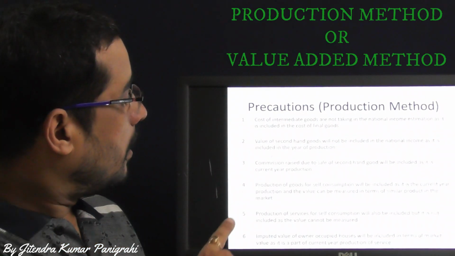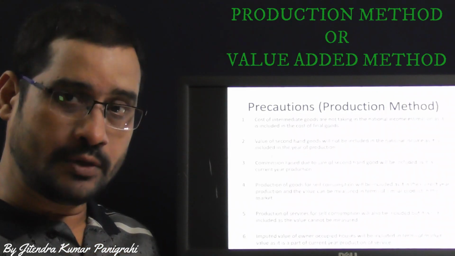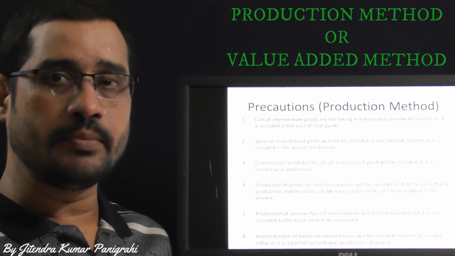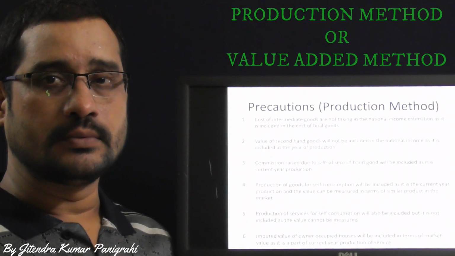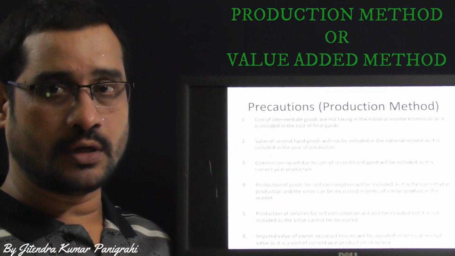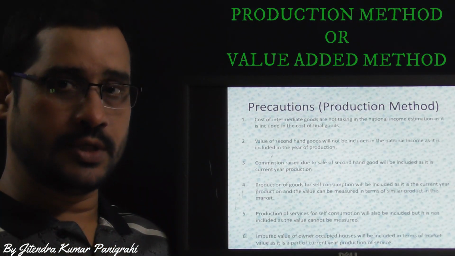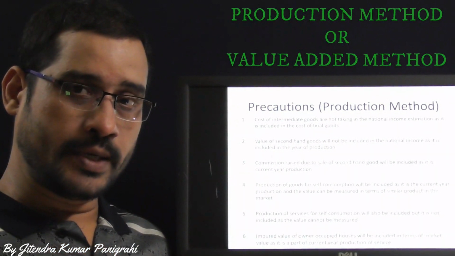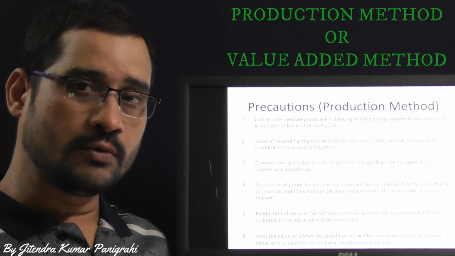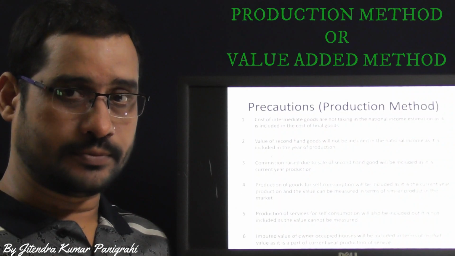Similarly, production of services cannot be included. It can be included, but it is not included because the measurement is very difficult. Suppose a teacher is teaching his son or daughter. Suppose your mother is cooking in the kitchen. Any service provided by your own or for own purpose is not included because the value cannot be measured at the market price. But goods can be measured.